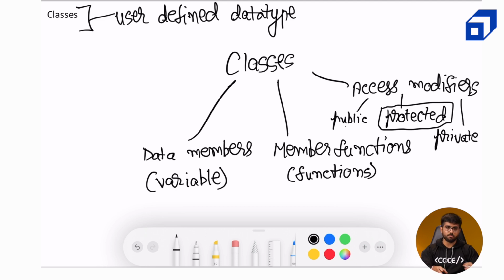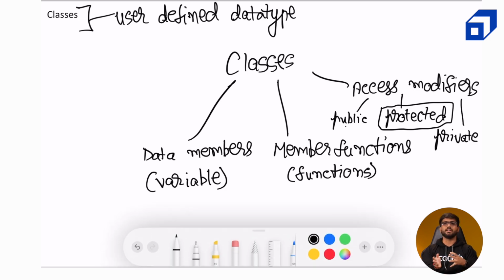Okay. So we will talk about the code as well in a little moment. When you see the code, you will realize what I actually meant. So right now, I hope the definitions are clear: what the different types of access modifiers are, public, protected, and private, what the major difference between public and private is, and we'll also look into the code, what it actually means, and what data members and member functions are.